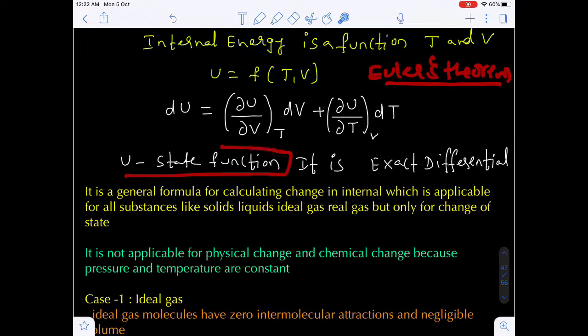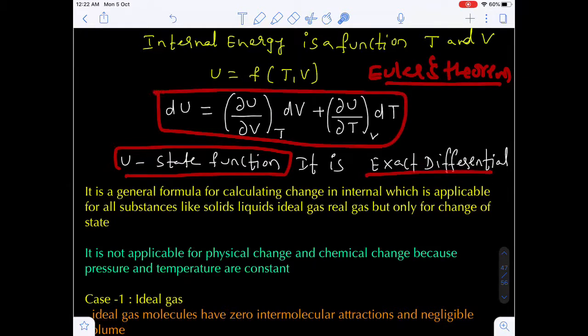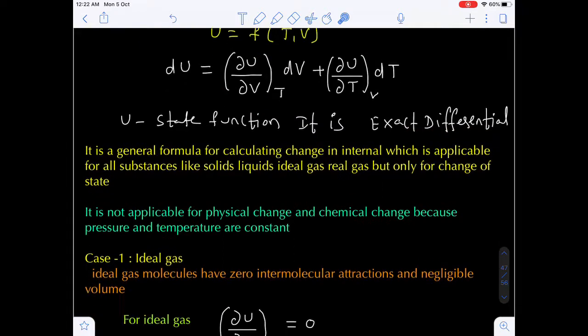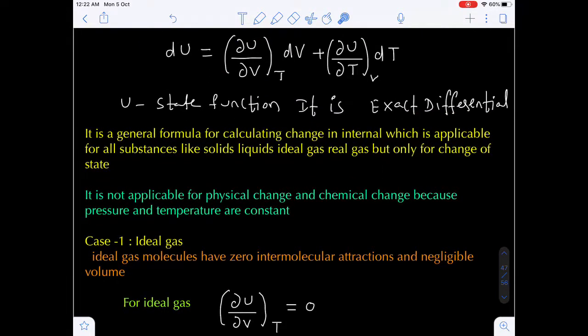Now U is a state function, so it should be an exact differential. That's why I am using the differential form here. Now it is a general formula for calculating the change in internal energy, applicable for all substances: solids, liquids, ideal gas, real gas, but only for change of state, that means one state to another state.